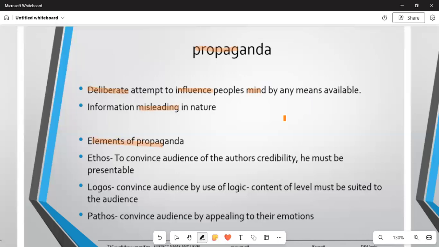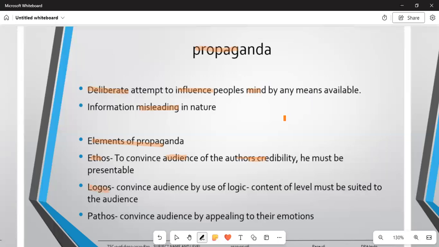Number 1 is ethos. Ethos is to convince the audience of the author's credibility. If somebody has written a book and you are saying this author is very truthful, you are deliberately supporting the author by emphasizing that it is correct and indeed useful. He must be very presentable. To achieve propaganda, you must present your story and be very presentable in terms of how you look.